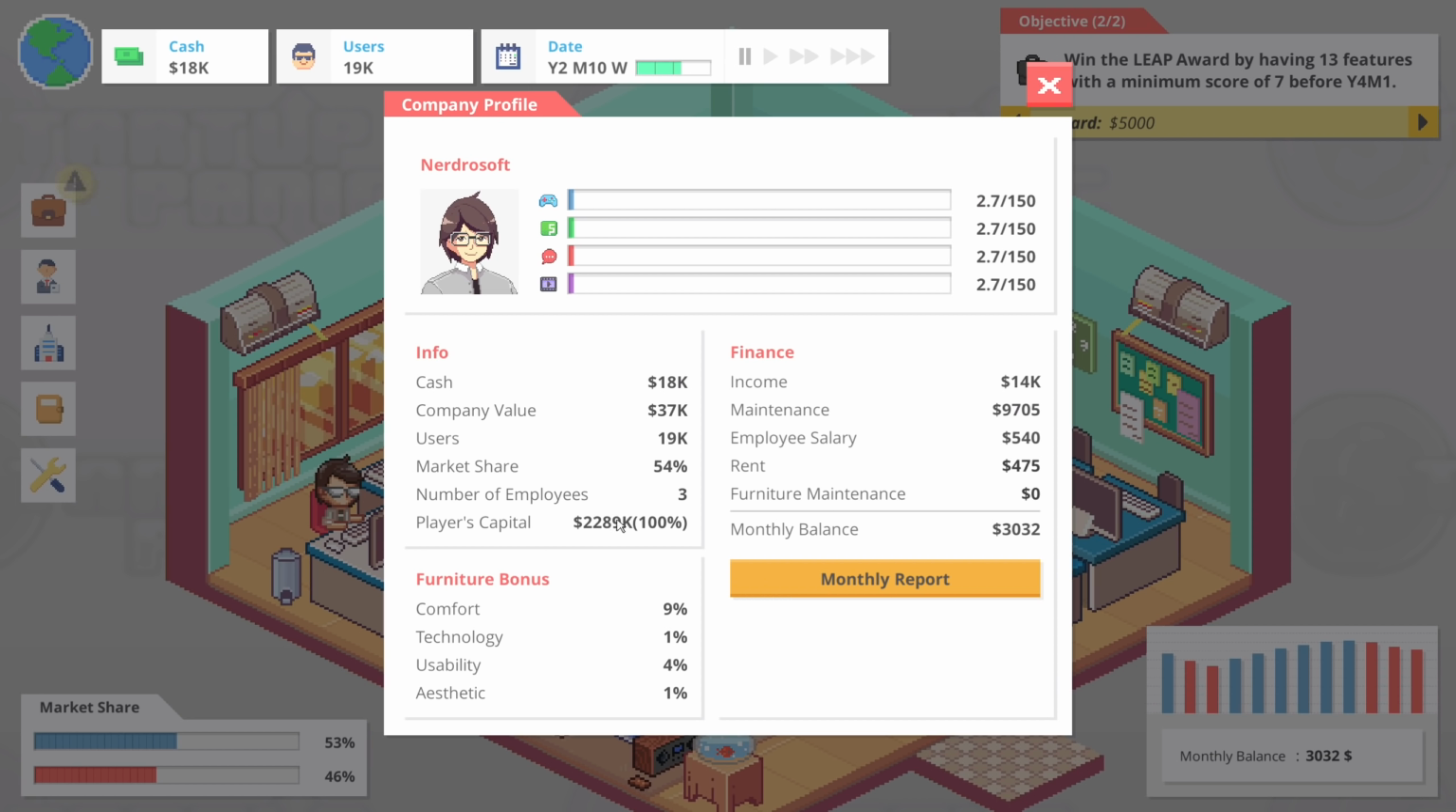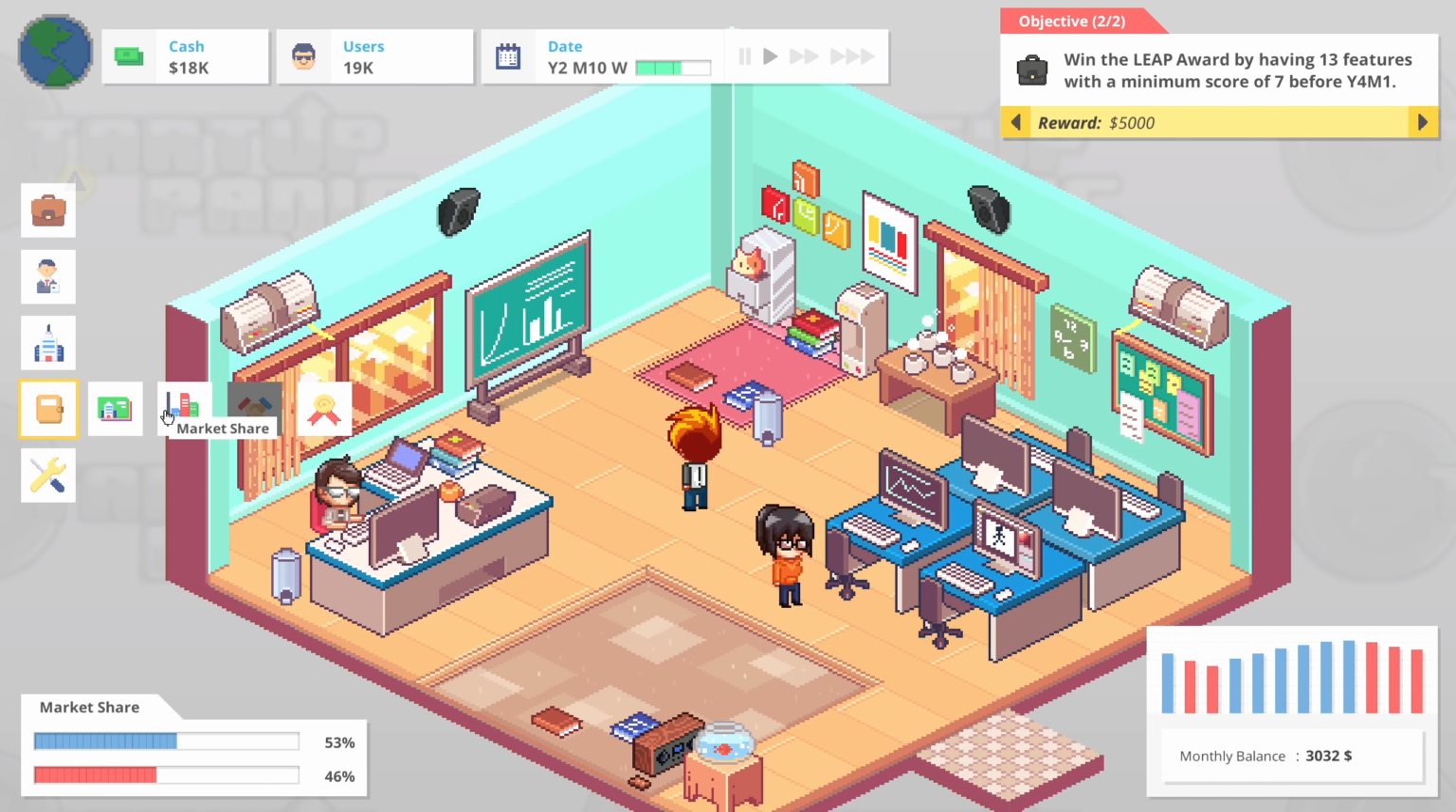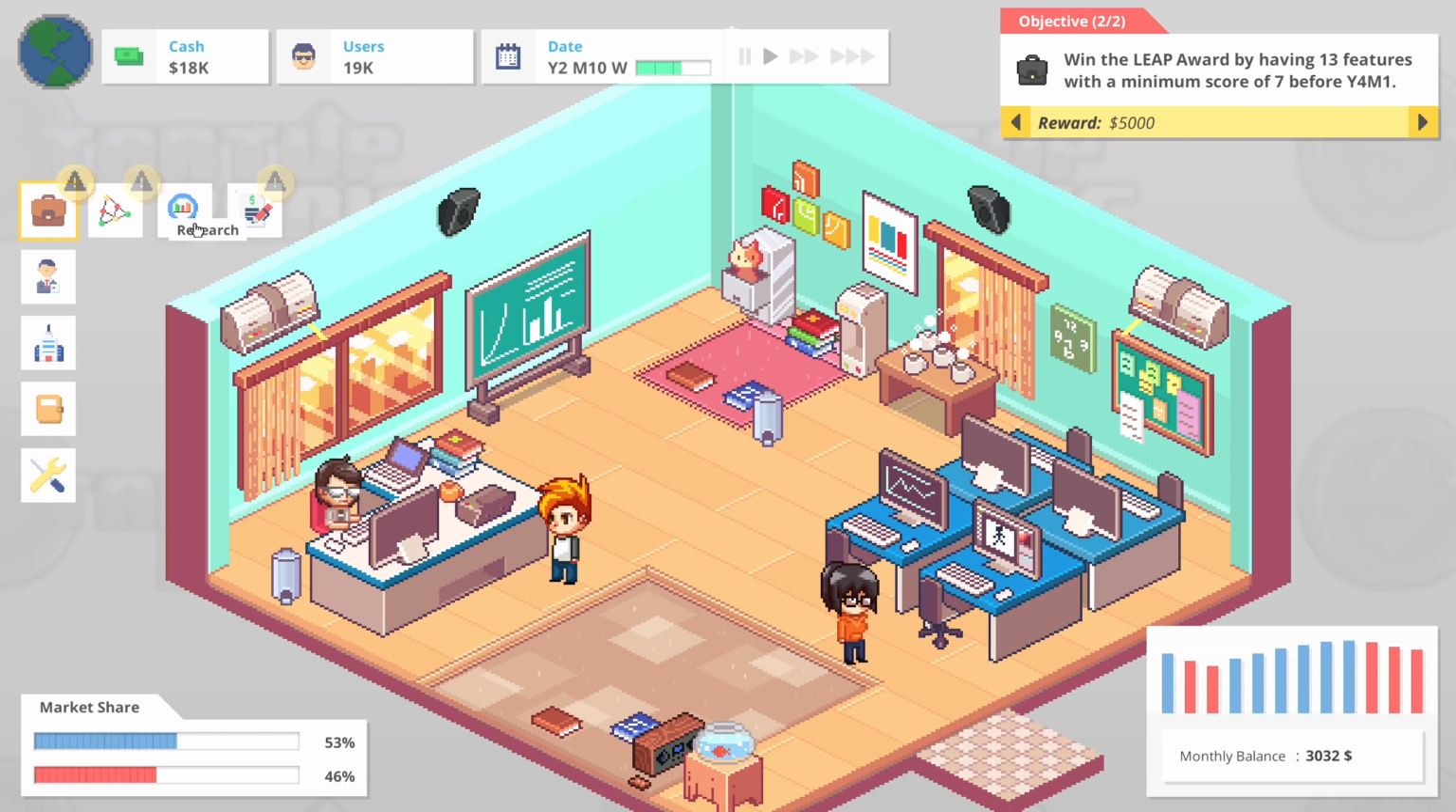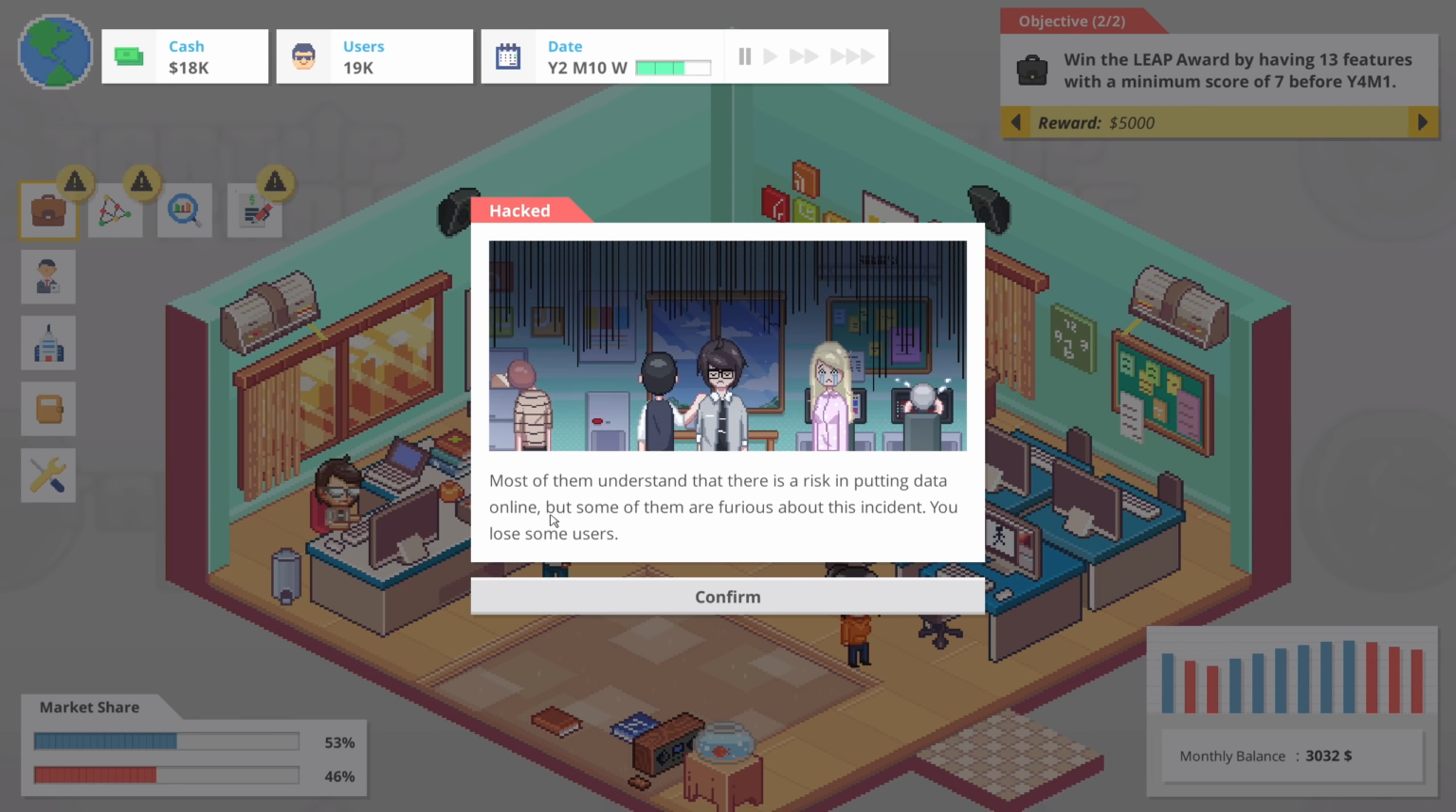So cash, company value, users, market share, employees, player capital, comfort. Technology, usability, aesthetic, that's fine. What I'm interested in though is... Okay, some of them are furious. We've lost users. That's fine.